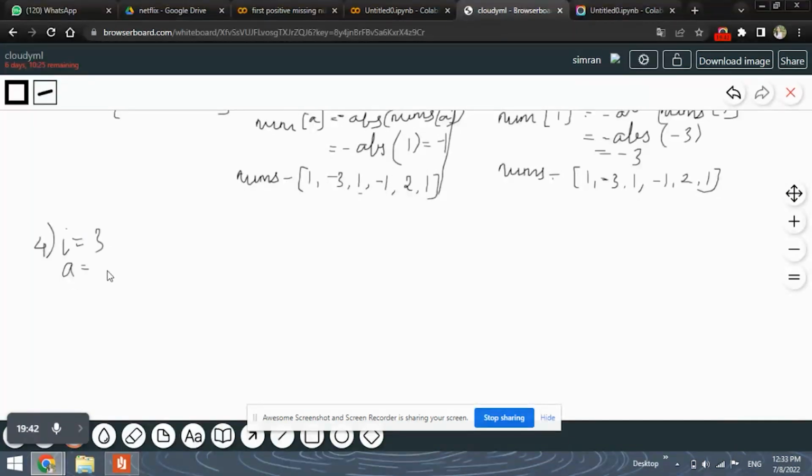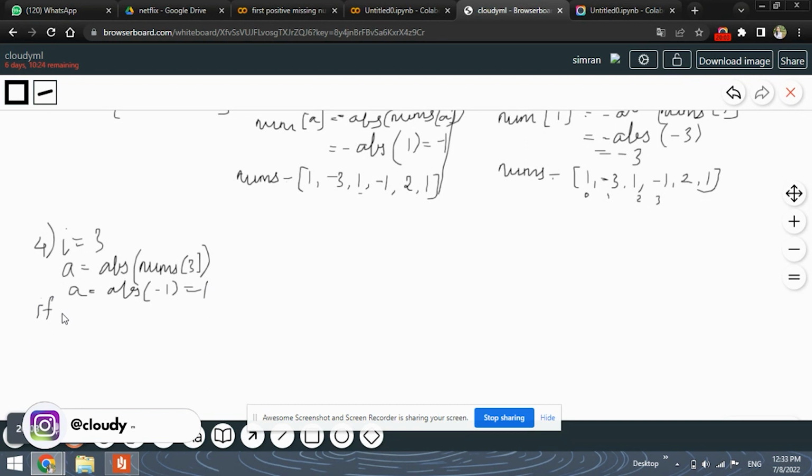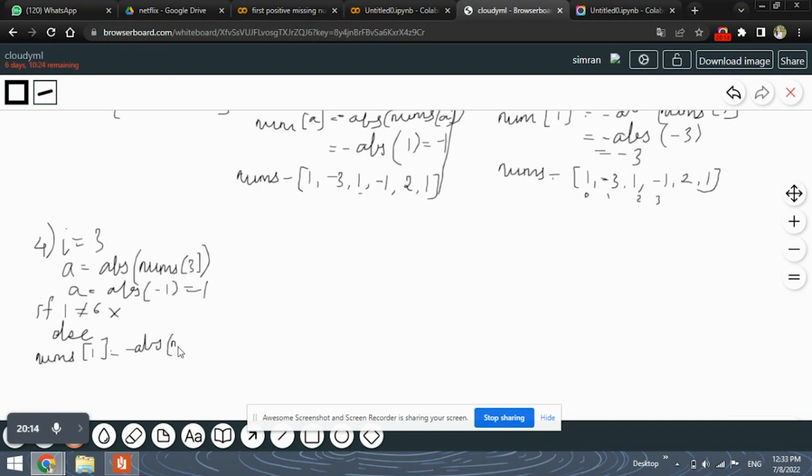Again, find out the absolute of nums of 3. In this case, nums of 3 will be, see, 0, 1, 2, 3, so nums of 3 will be minus 1. So the absolute of minus 1 will be 1. So the value of A is 1. What we will do? The if will be checked, but 1 is not equal to 6. So the if is not performed, and in the else the nums of 1 will be replaced with minus absolute of nums of 1.